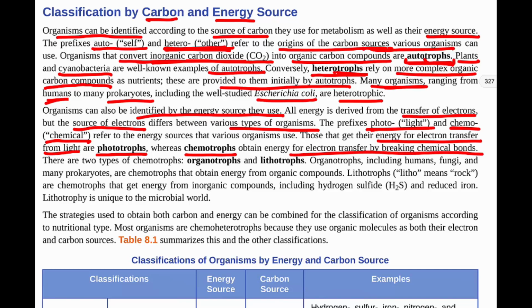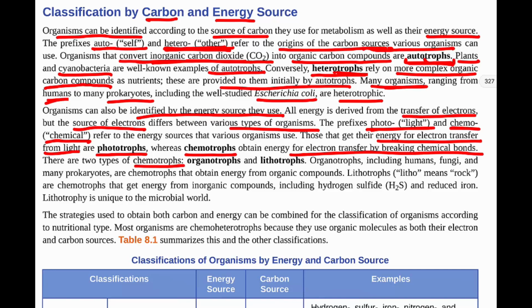So we do not gain it from light. We are not phototrophs. We can't just convert photons of light into energy. We have to get it from chemical bonds, and that's why we eat food, for example. And then we take food into our body and we break apart the food, and then that allows us to gain energy from that, so that the chemical bonds that are in food, we break those to get the electrons for transfer.